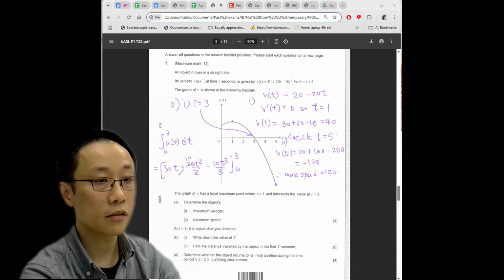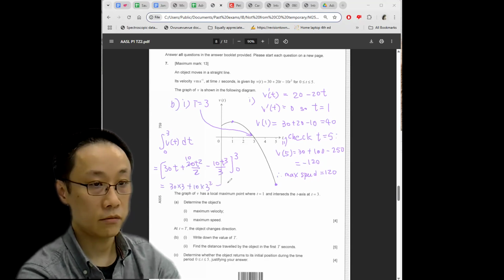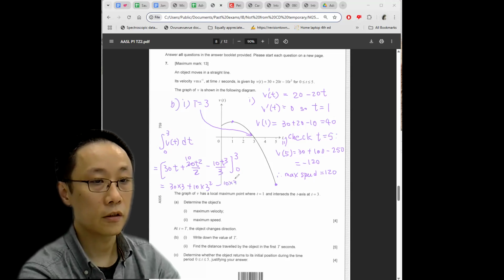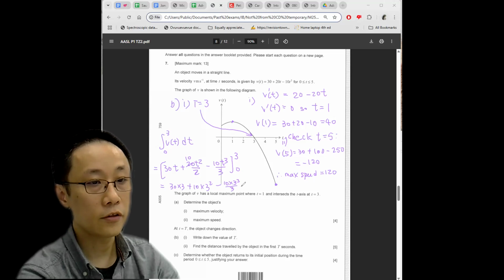Simplify the terms applying some boundaries. Equals 30 times 3 plus 10 times 3 squared minus 270 divided by 3. I think you get 90 plus 90 minus 90. So the final answer is just 90.